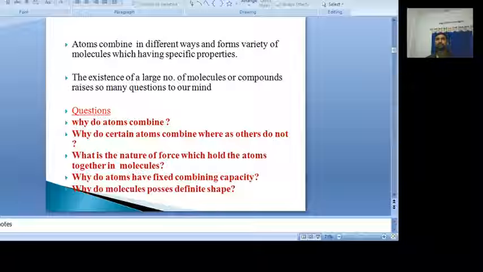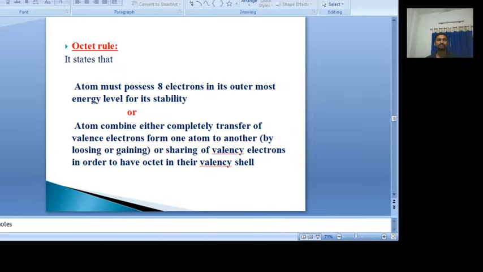That's why atoms combine with each other to form a molecule, and as a result both atoms get 8 electrons in their valency shell. Both the atoms are stabilized. So the important part of today's topic, which we discussed, is the octet rule. The octet rule states that an atom must possess 8 electrons in its outermost energy level for its stability. So this is about today's class.